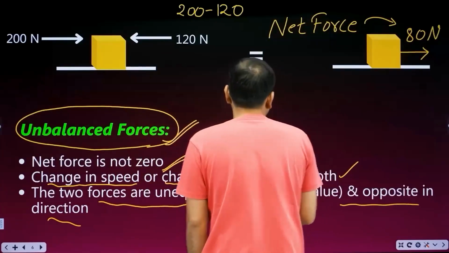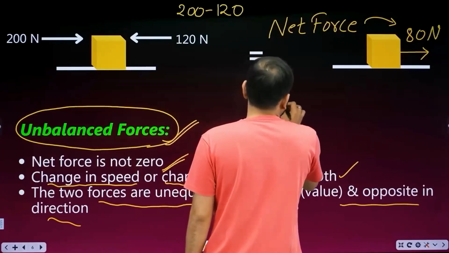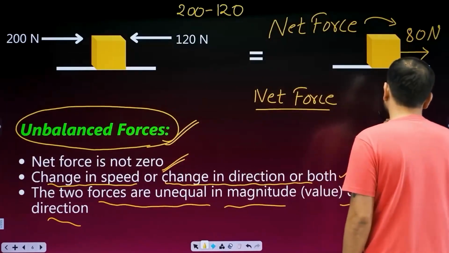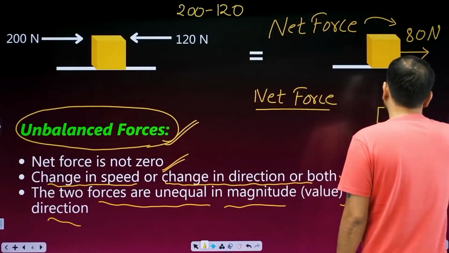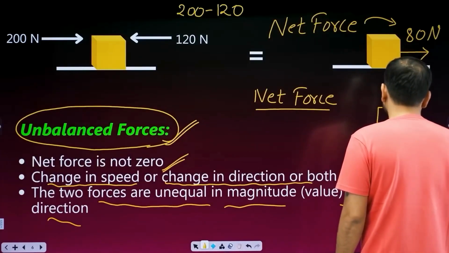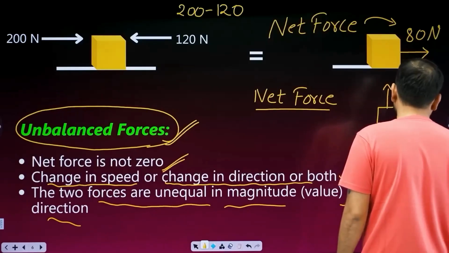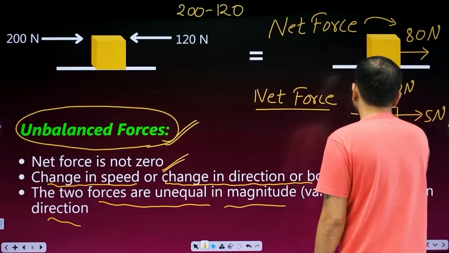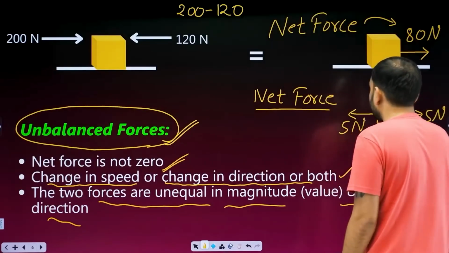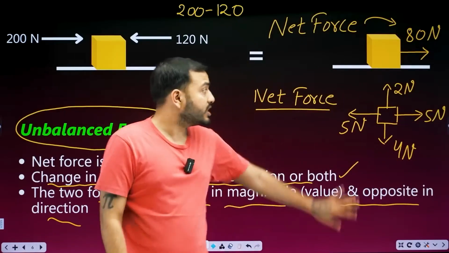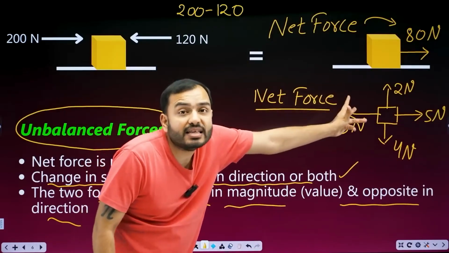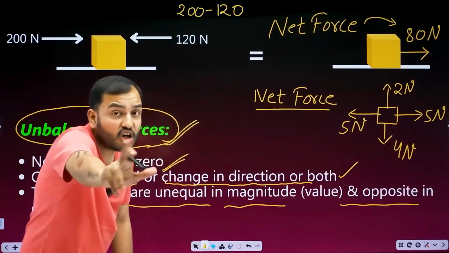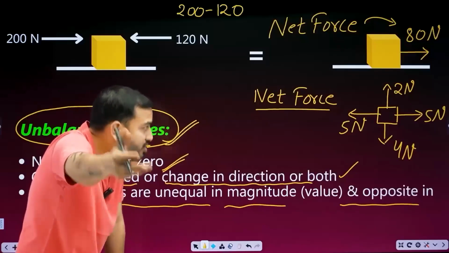Okay, comment and tell me what would be the net force in this case. Let me give you the question. Here is a block and above it 2 Newton is applied, and below it 4 Newton is applied. On this side it's pulled by 5 Newton, and on this side, let's assume 5 Newton is pulling it. Now tell me what is the net force on it? Is it balanced or unbalanced? Do comment.